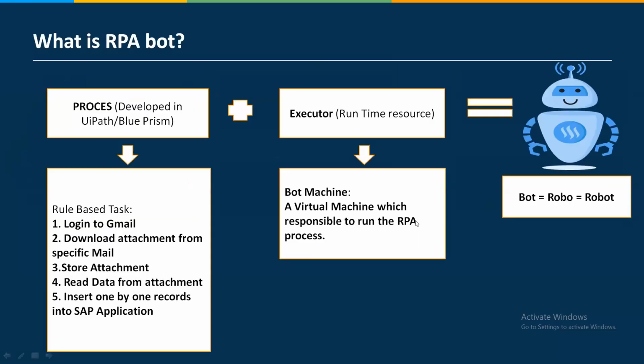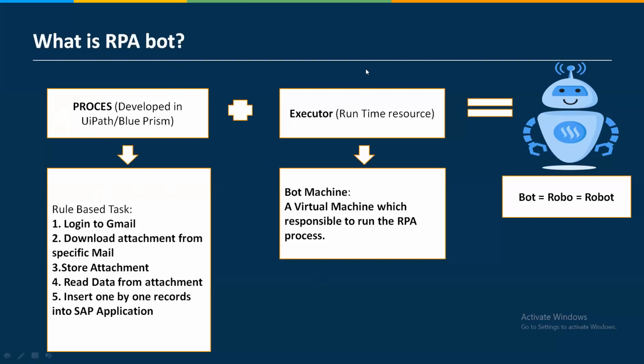Okay. Now you need to understand what a bot is basically. When we say I'm creating a bot or I will create an RPA bot using an RPA tool, then what exactly does bot mean? A bot means your process, use case, or project which you want to develop in any RPA tool: UiPath, Blue Prism, Automation Anywhere, OpenSpan, Pega. For example, as I told you, logging into a particular email, downloading that attachment, getting those data and doing something on that data is one process, one use case that I need to create.